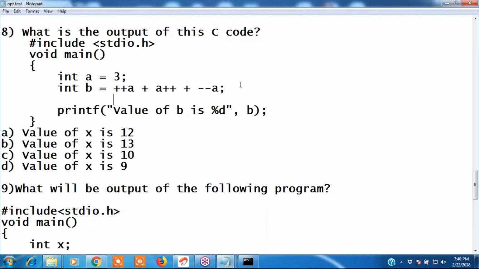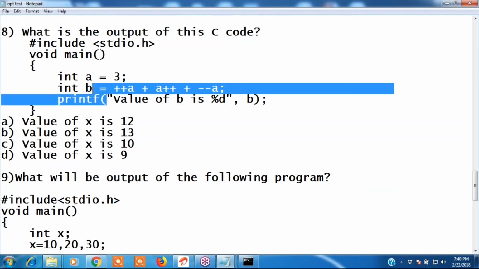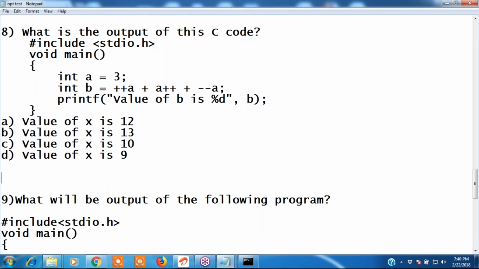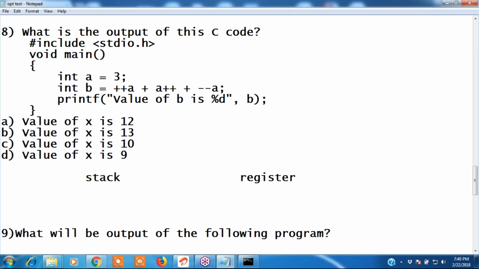See, if you have written the expression like this, how does it evaluate? We have two types of evaluation, stack evaluation and register evaluation. We'll discuss later what stack evaluation and register evaluation are. For example, if I write int j equals plus I plus plus I, and the same expression in register evaluation, plus I plus plus I. What is the difference?